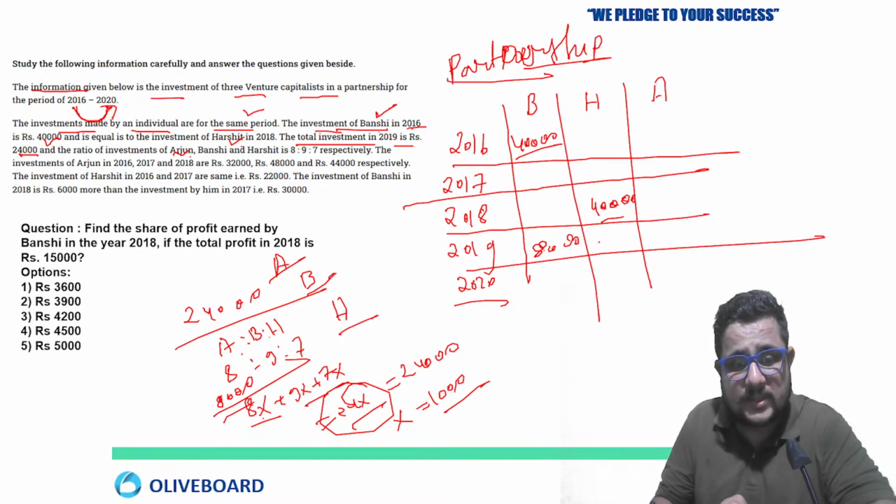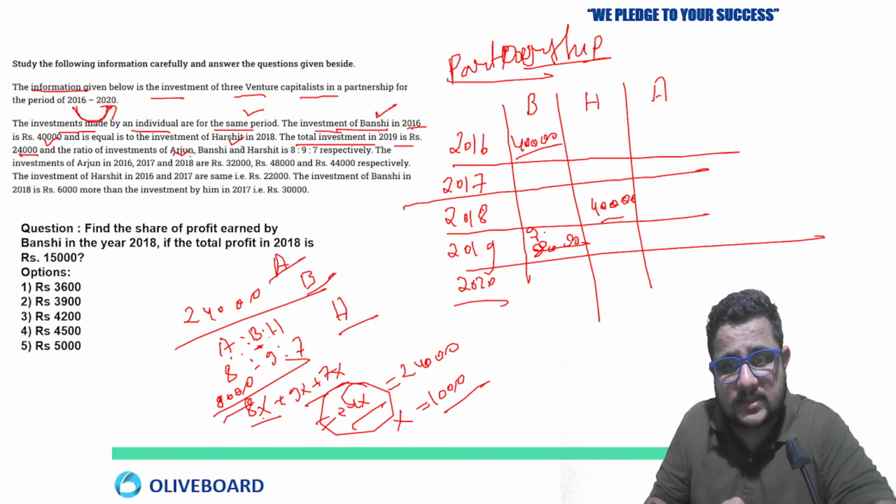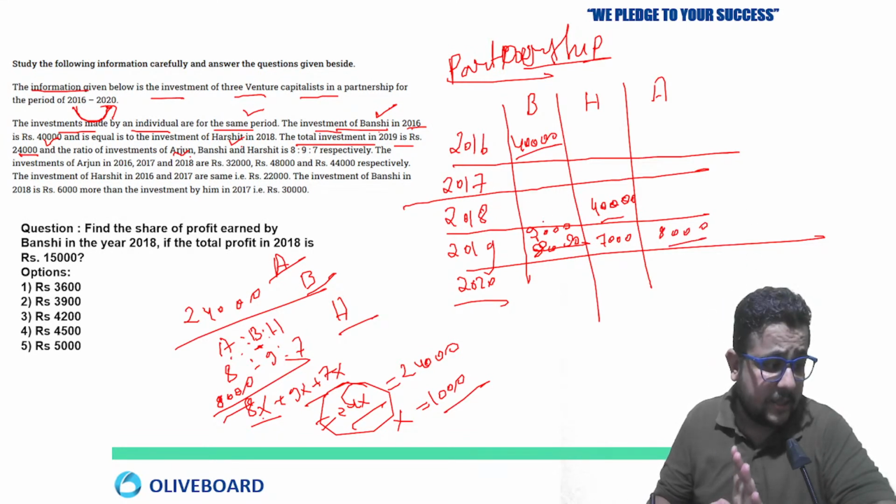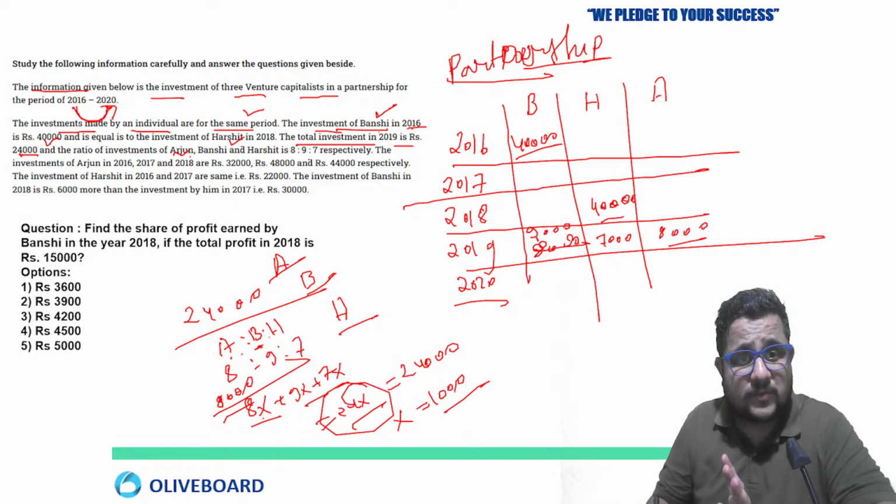9x would be Banshi's amount, right? So I'm just writing wrong here. Banshi's amount is 9,000. Okay, so this is 9,000. And Harshit's amount is 7,000 and Arjun's amount is 8,000. I'm putting accordingly. Just see here. Okay, and after this, what else is given?